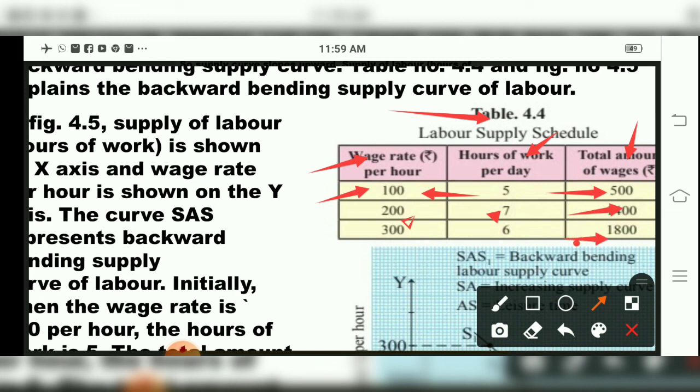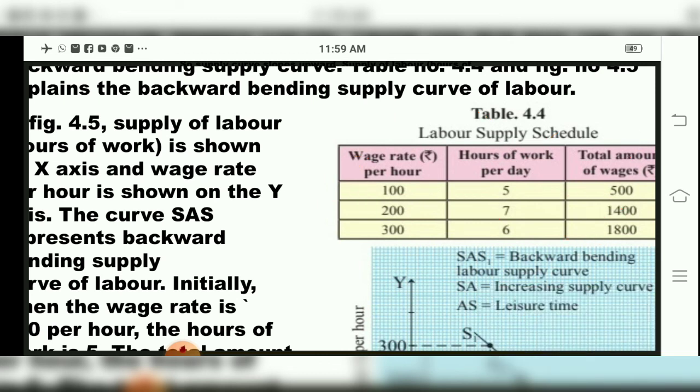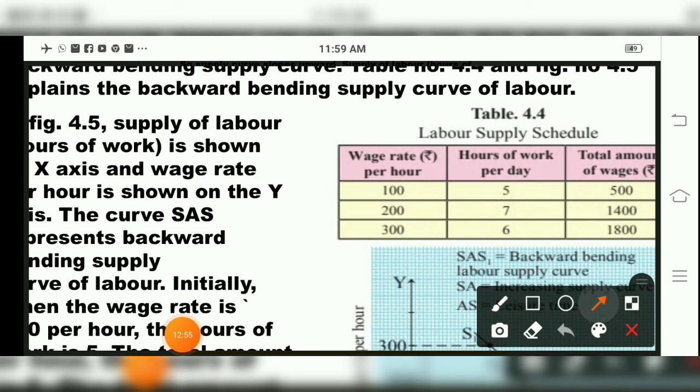What has increased? The amount of wages. The salary has increased, but the hours have also changed. If you can see, children, hours per day, if you notice, go from 5 to 7 and then 7 to 6. See, for 200 rupees, 7 hours per day a person should work. And for 300 rupees, 6 hours per day a person should work.